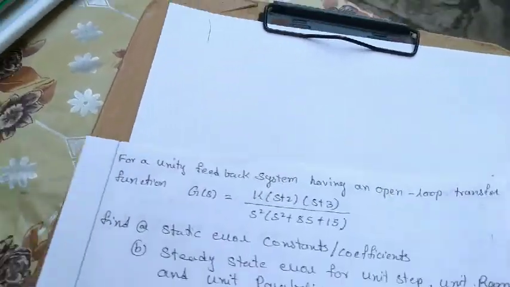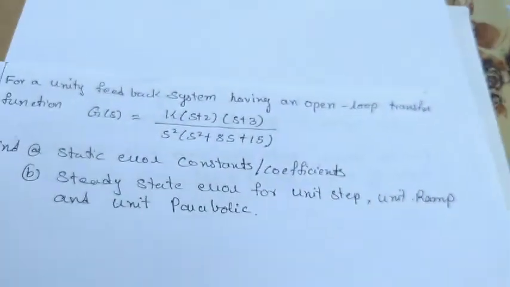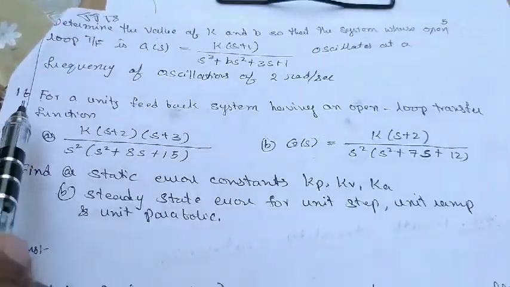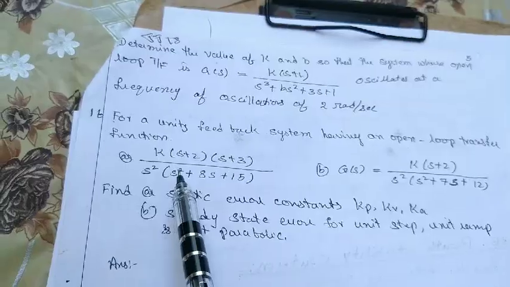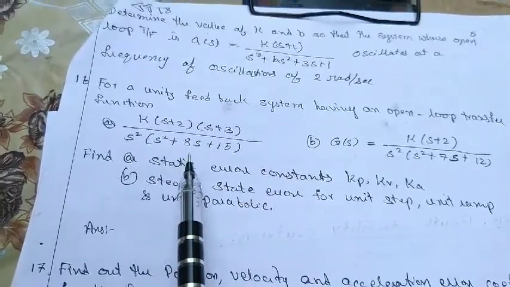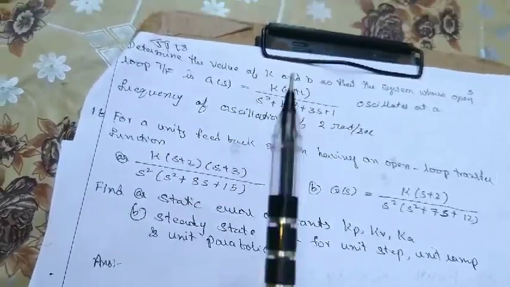So we'll go to the problems. What is the first problem? This is the problem in the question bank which is already provided to you, problem number 16. G(s) equals K into (s plus 2)(s plus 3) divided by s square into (s square plus 8s plus 15).